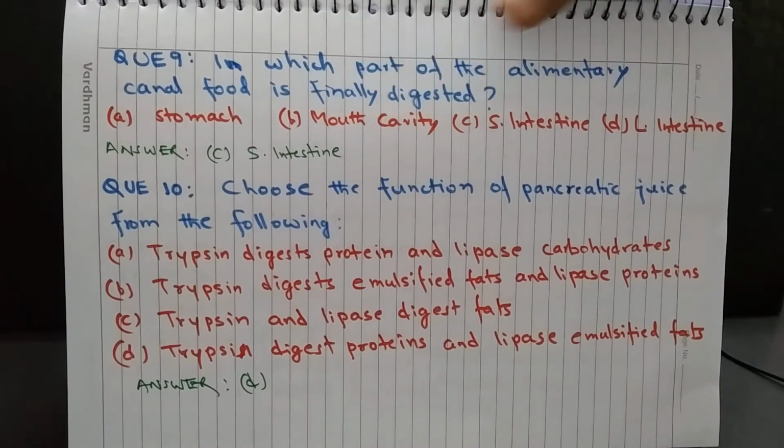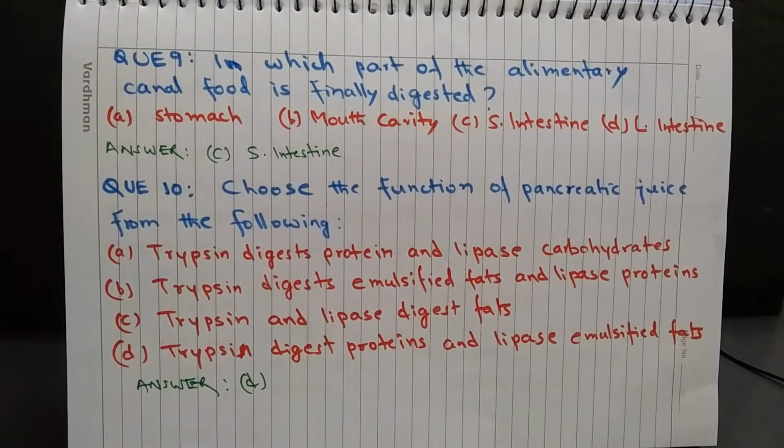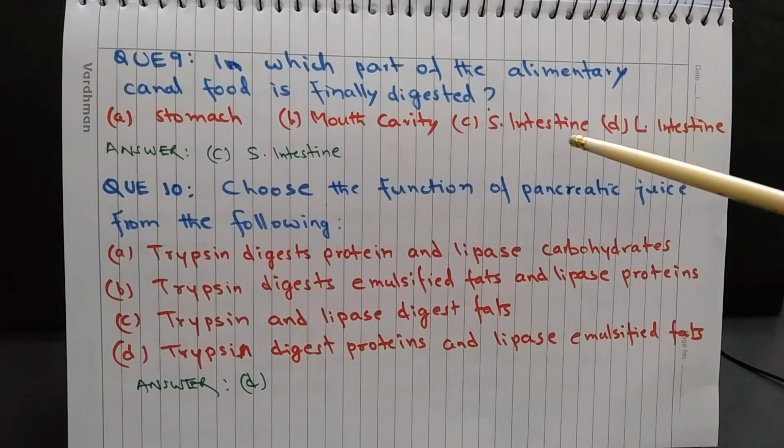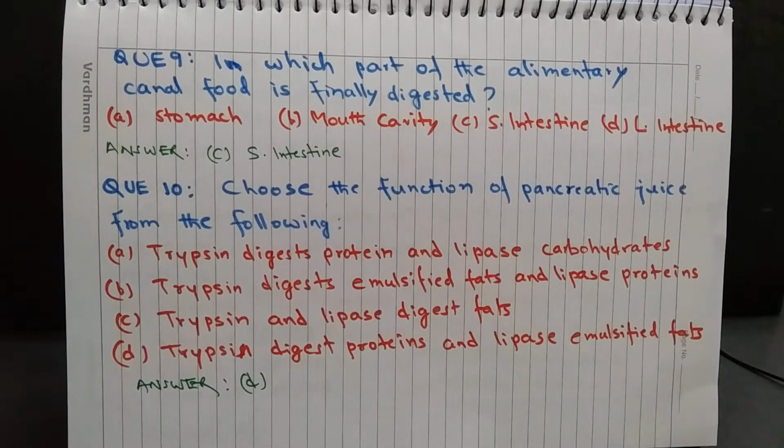Question 9. In which part of the alimentary canal food is finally digested? A. Stomach, B. mouth cavity, C. small intestine, and D. large intestine. Answer is small intestine. That is where maximum portion of digestion happens, and that is where the digestion gets completed. Some digestion takes place in mouth, some in the stomach, but in case of large intestine, no digestion takes place.